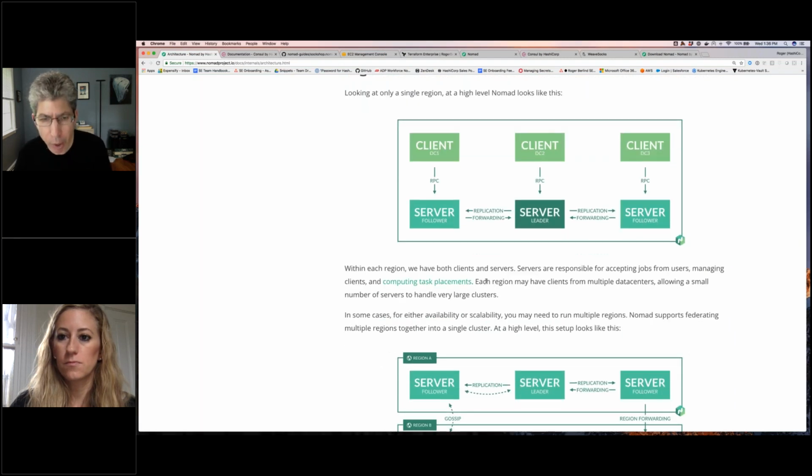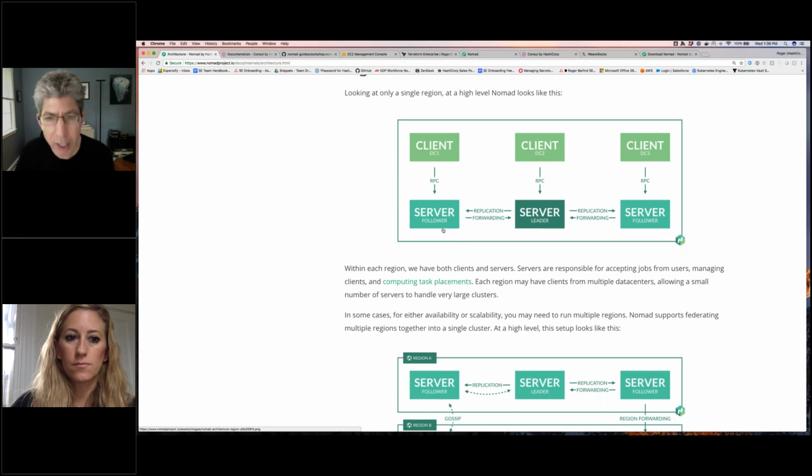Nomad and Consul both use something called Raft. Raft is like a consensus protocol. Every cluster, both the Nomad cluster and the Consul cluster, will have a leader. And in these clusters, a majority of the servers have to be up and running for the cluster to keep running.